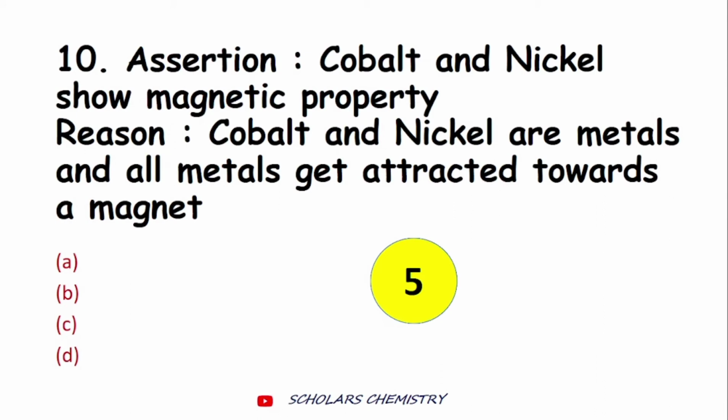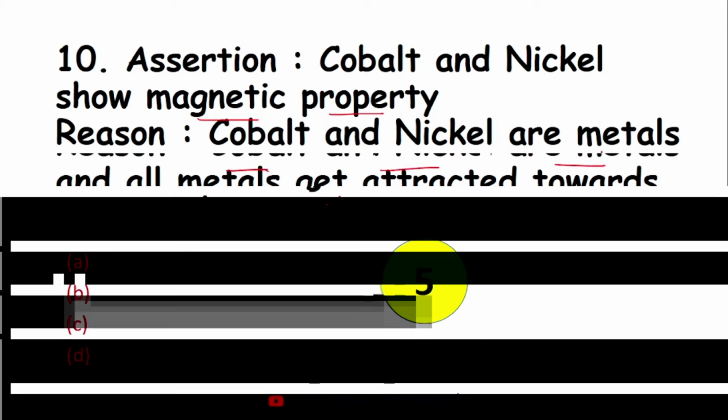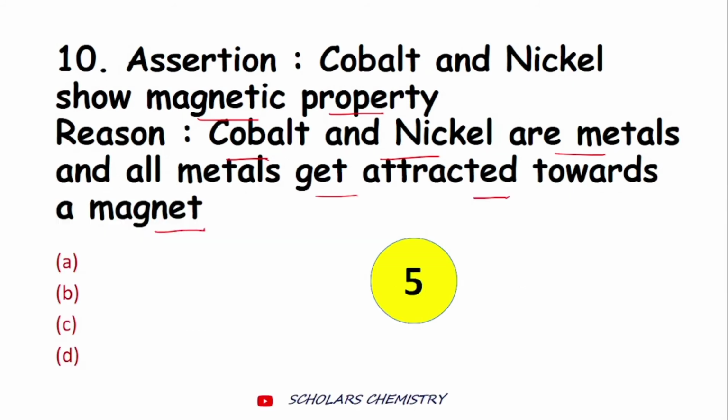Again an assertion reasoning question. Assertion is cobalt and nickel show magnetic properties. Cobalt and nickel are certain elements that show magnetic property. The reason is that cobalt and nickel are metals and all metals get attracted towards a magnet. Alright. So you have to mark whether the answer is A, B, C or D. Here is the timer.